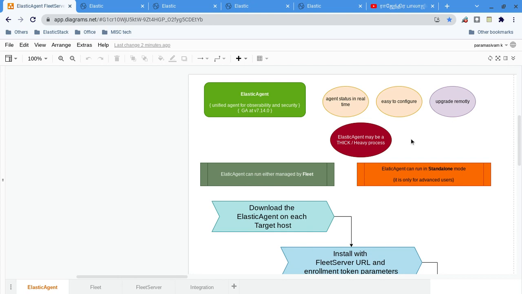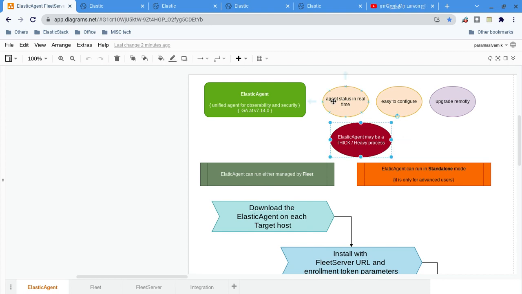Based on that only it will collect the data. So though the size is very big, it is not going to run all the integrations, only those configured. So while running, it may be very thin as well.